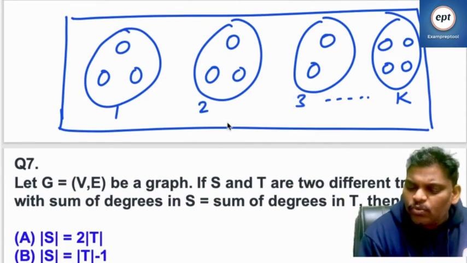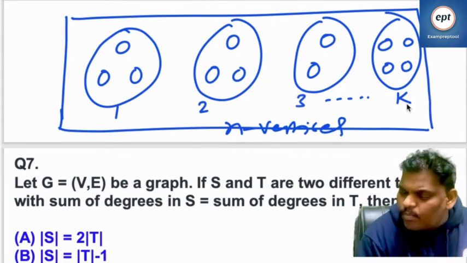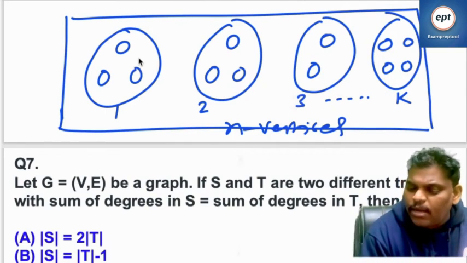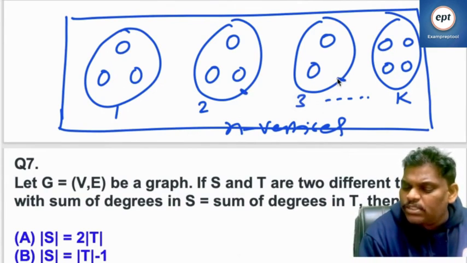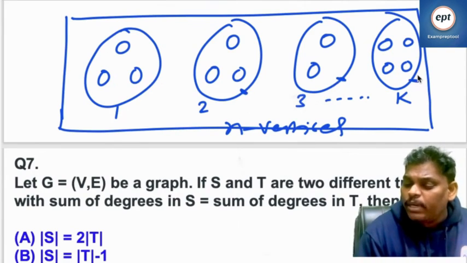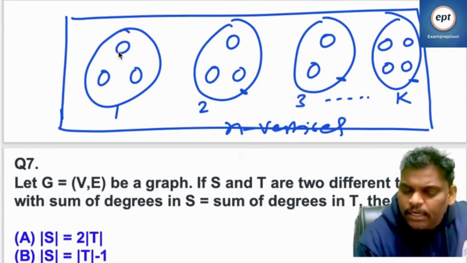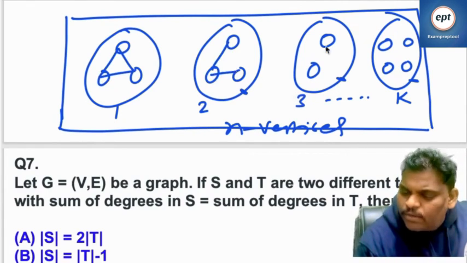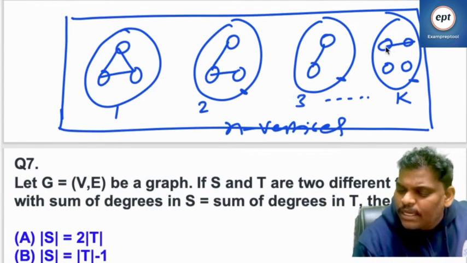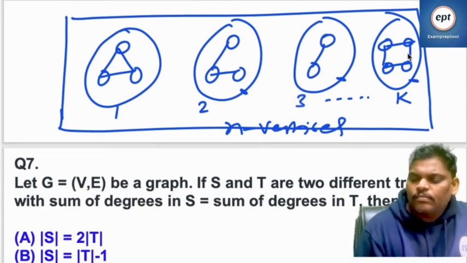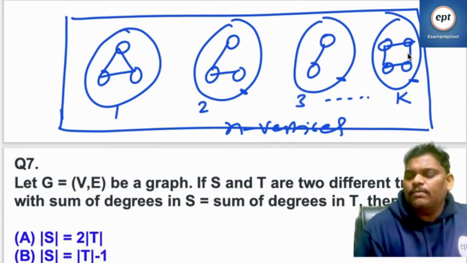Total n vertices and k components. It is saying nowhere that it is a forest, but k components. Remember, a component is a connected graph. It is connected, and it may have a cycle or may not have a cycle.